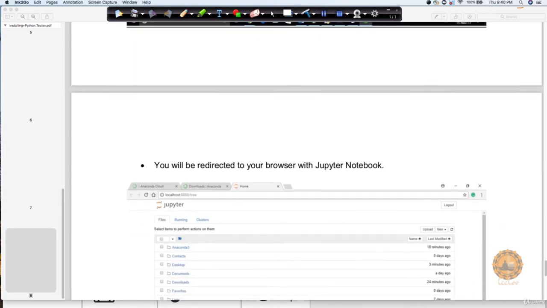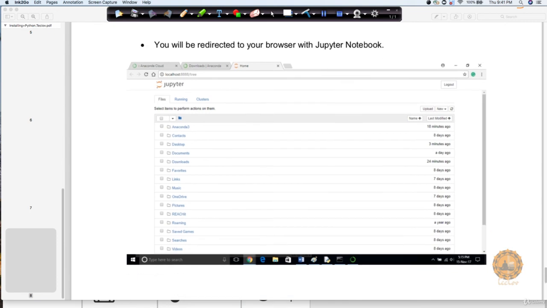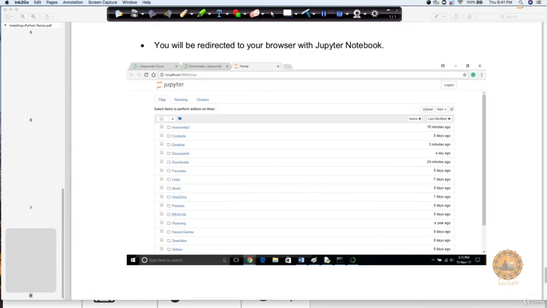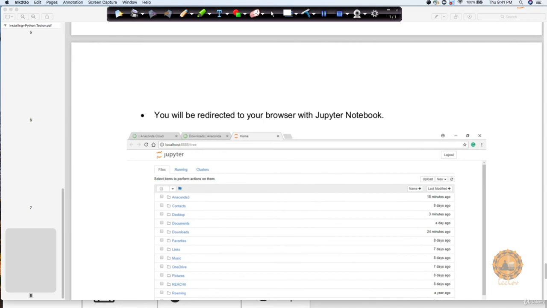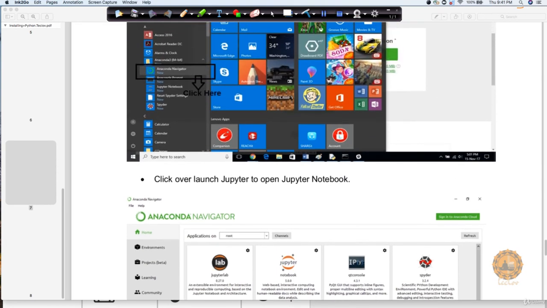When you click on launch, on your browser you will notice a window getting opened up like this. After that, you can just write your code the way I will explain to you. So this is the installation step. This document will be provided. If you just follow it, you will be able to easily set up and install your Anaconda here.